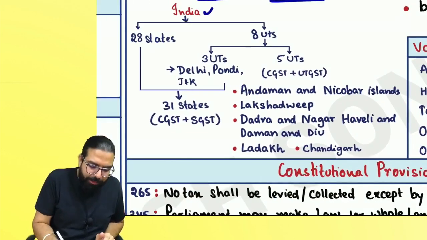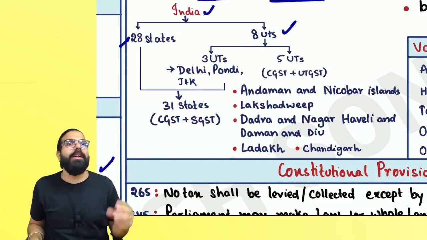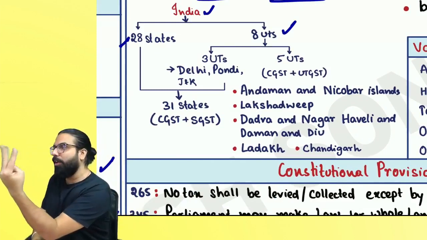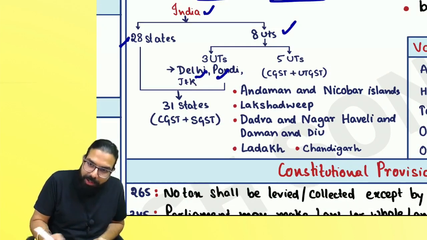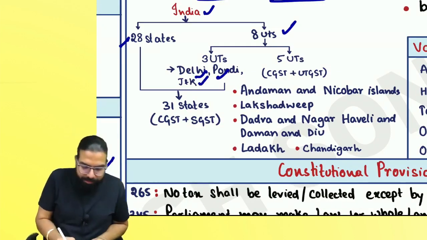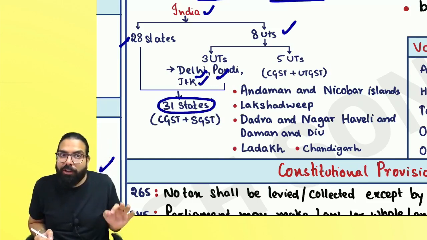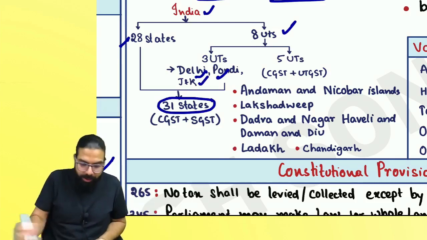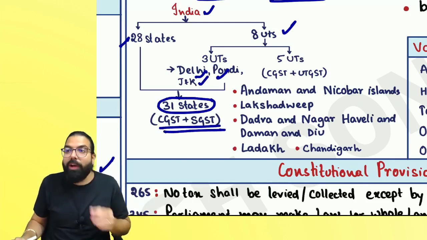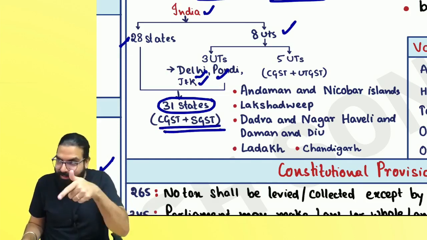Remember one thing, India has been divided into 28 states and 8 union territories. Out of the 8 union territories, there are 3 union territories with legislature. What are the 3 union territories, everyone? Delhi, Puducherry, which is Pondi, and Jammu and Kashmir. And hence, how many states do we have from GST point of view? 31 states. Union territories with legislature are termed as states in GST. Can I go ahead, everyone? And hence, whenever a transaction is happening within the state, we'll charge CGST and SGST, right, everyone?